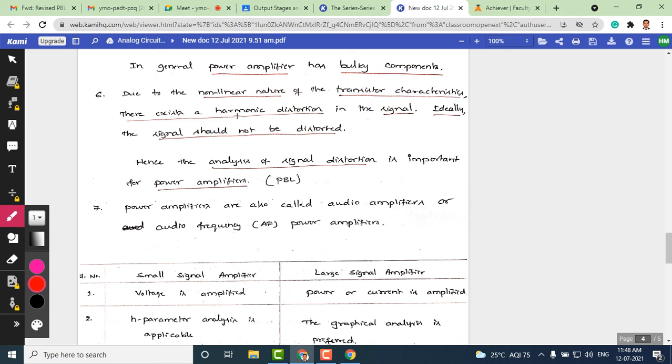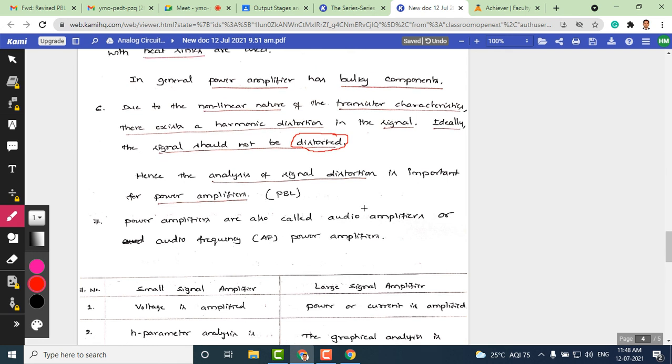When huge harmonic distortion exists, the signal will get distorted. We have seen distortion already in feedback, so somehow we need to reduce it. We need to analyze the signal distortion and bring it to a small value. And the last feature of the power amplifier is that power amplifiers can also be called audio amplifiers because they are mainly used in audio signal amplification.